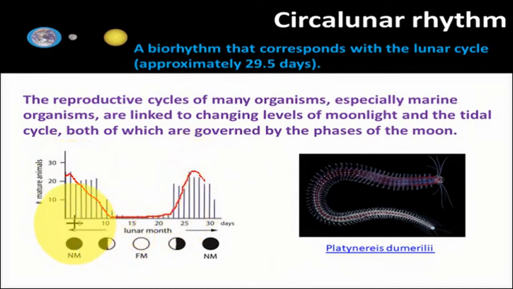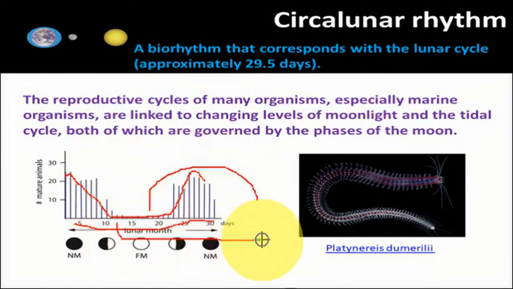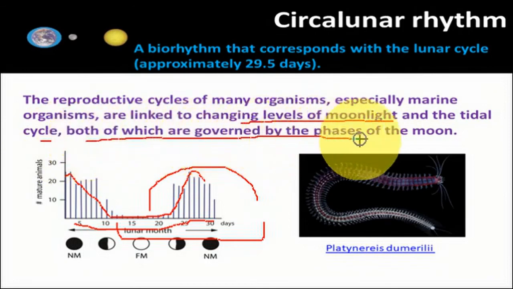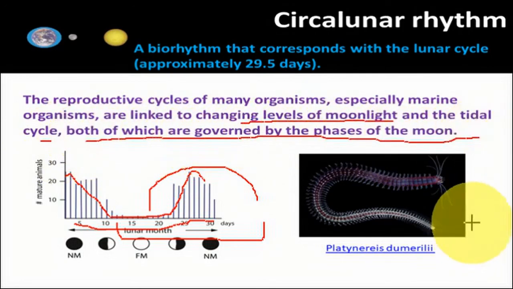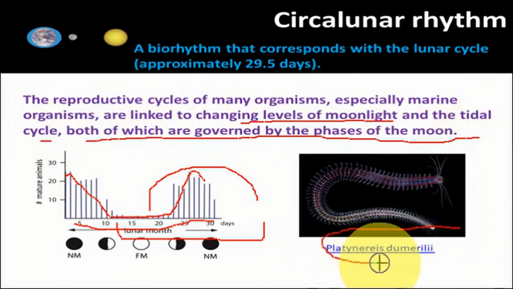So in a month you will get two spring tides, or you may get two neap tides for 30 days. In these 30 days, the animals use 15 days as a period for an activity and the rest of the 15 days as a period for another activity. Especially marine organisms are linked to changing levels of moonlight and the tidal cycle, both of which are governed by the phases of the moon. One example is Platynereis dumerilii.